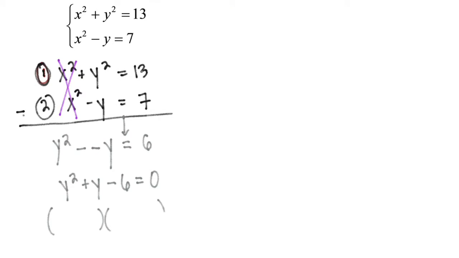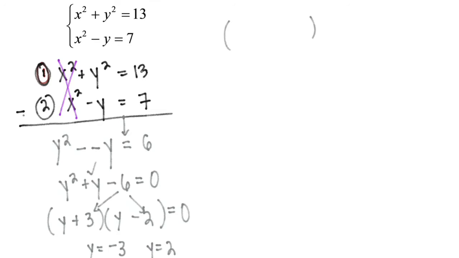I'm going to factor: y, and then I'm going to have a +3 and a -2. That's going to get me back to a -6, and the outer and the inner gets me back to a +1y. So I've got two values for y. Y is -3 and y is 2. So when I write my ordered pairs, one ordered pair has a -3 for the y, and the other one has a 2.